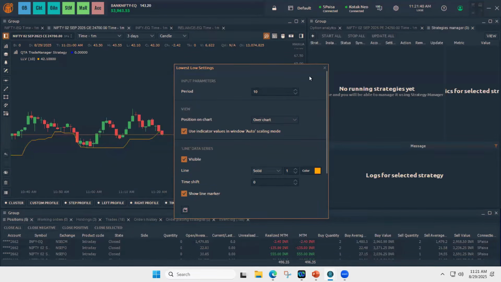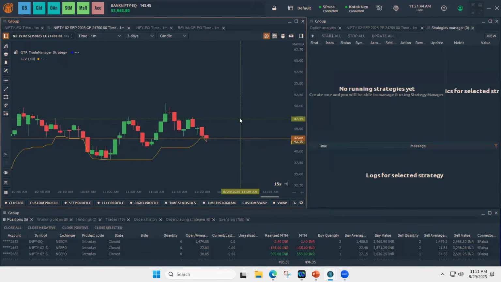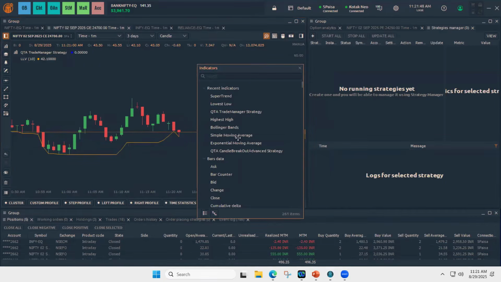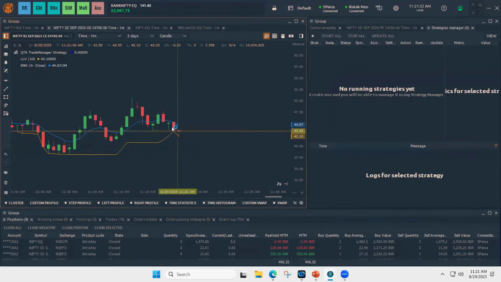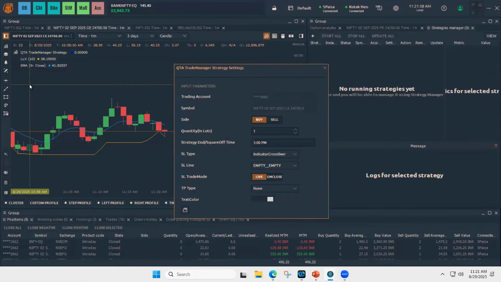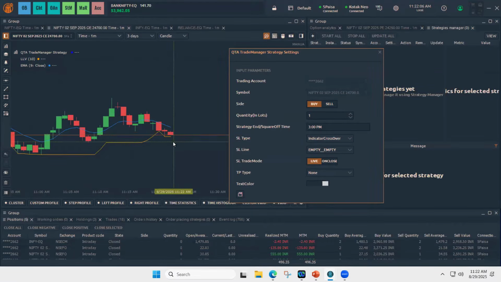So in this example, let's take lowest low, or we can also take EMA. You can plot any indicator of your choice, super trend or anything which can be represented over chart. Those kinds of indicators work, not like RSI. RSI doesn't work.